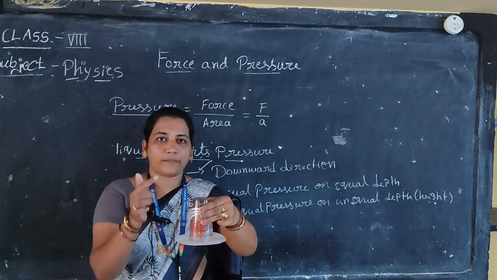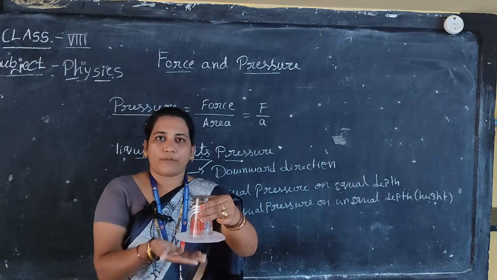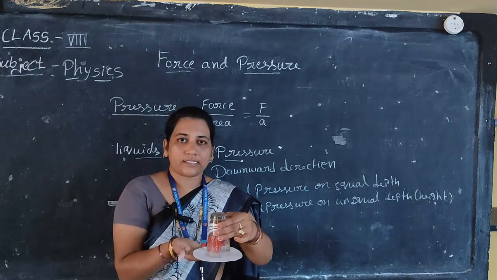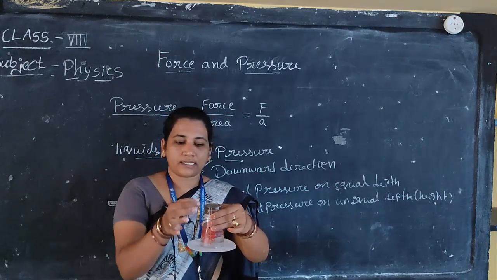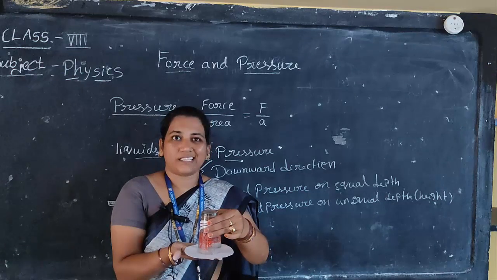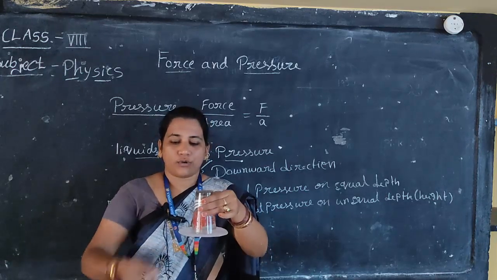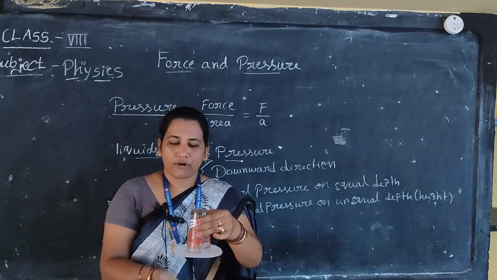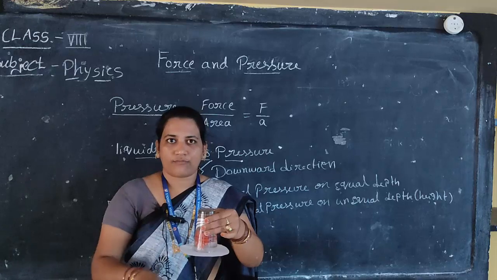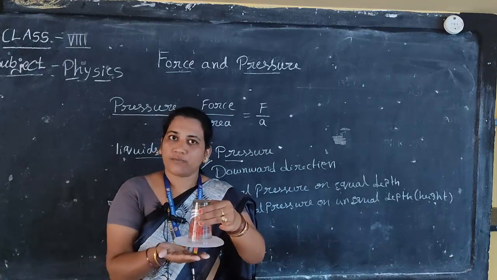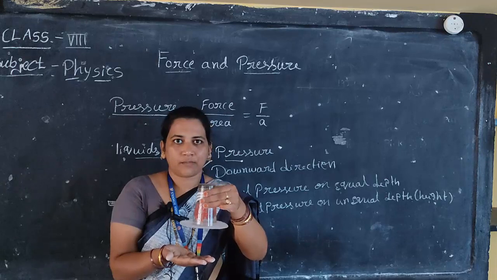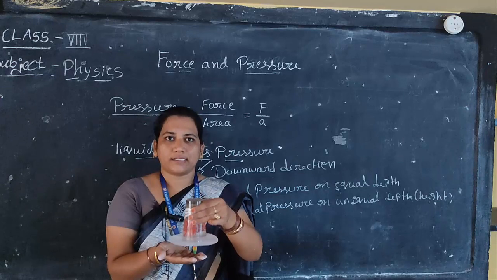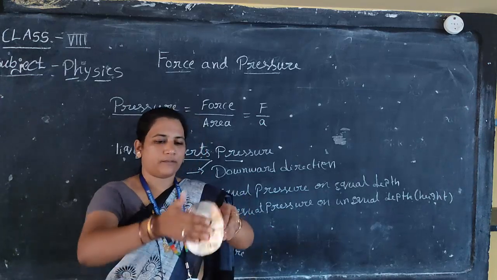Here we can observe two types of pressure. One is from the atmosphere on this cardboard, so the cardboard is getting that pressure. Along with this, the water inside also exerts pressure on it. So the cardboard paper is not falling down, and at the same time the water is not falling down. Yes or no? So from this what can we understand? Liquids exert pressure.